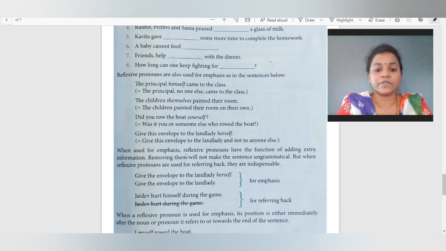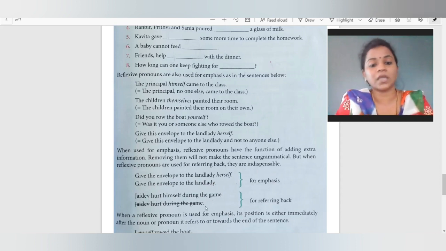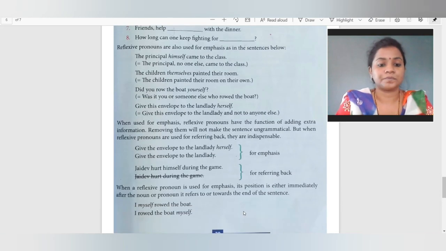So when used for emphasis, the reflexive pronoun has the function of adding extra information. Removing them will not make the sentence unraveled. But when reflexive pronouns are used for referring back, they are indispensable. Given below: give the envelope to the landlady herself. So for emphasis, give the envelope to the landlady. And for referring back, Jaidev heard himself during the game. So "Jaidev heard during the game", वो emphasis या referring back नहीं हुआ. Okay. So that's why himself is very important.